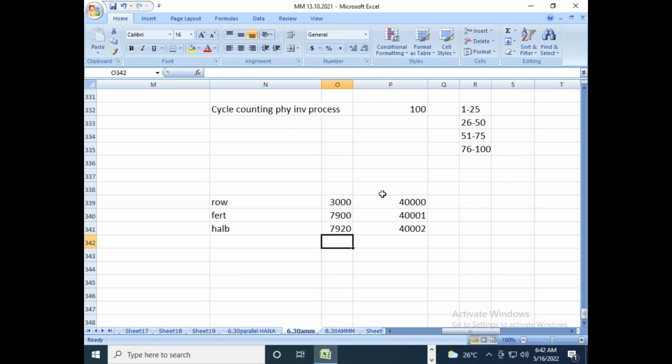So I am making some configuration settings known as automatic account determination settings to make a relationship between raw material and the raw material GL account at the finance side, finished material valuation class and finished material GL account, semi-finished material valuation class and semi-finished material GL account.